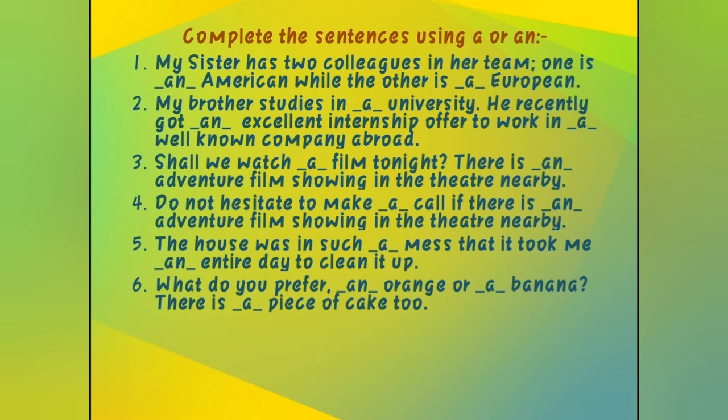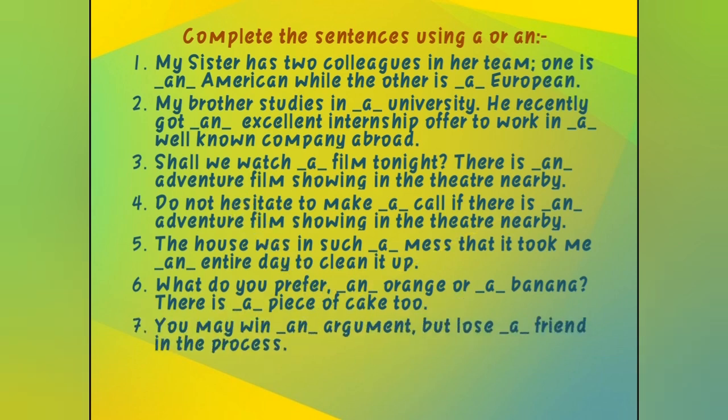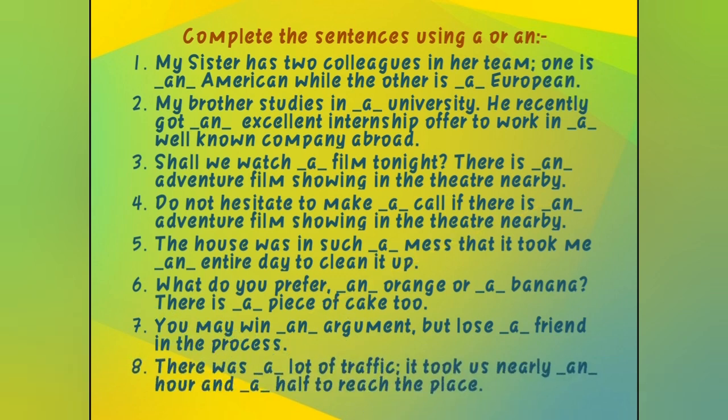There is a piece of cake, too. Okay. And don't forget, a and an both have the meaning one. Okay, in number 1, you may win an argument, a sound, an, but lose a friend, f sound. That's why a friend. Okay. There was a lot of traffic, l sound. That's why a. It took us nearly an hour, h is a consonant, but the sound is hour, an a sound. That's why an hour and a half to reach the place.